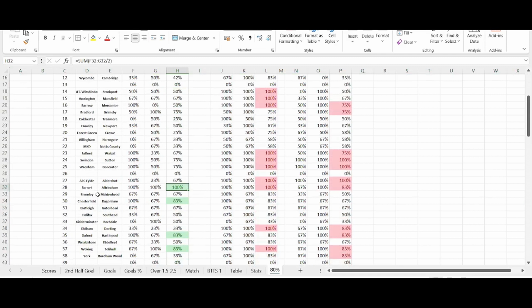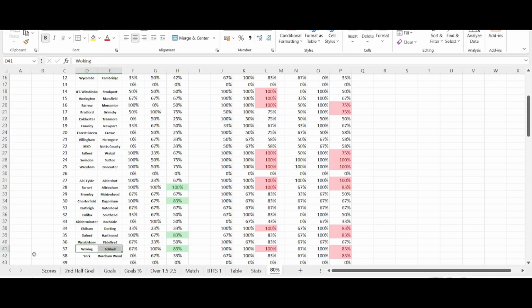That's telling me there that every game that Barnet and Altrincham have been in, there's been a second half goal. Also tells me that every game they've been in, there's been over 1.5 goals. And this one here tells me that 83% of their games ended in over 2.5 goals. So I can imagine this game here will be a lot of goals.